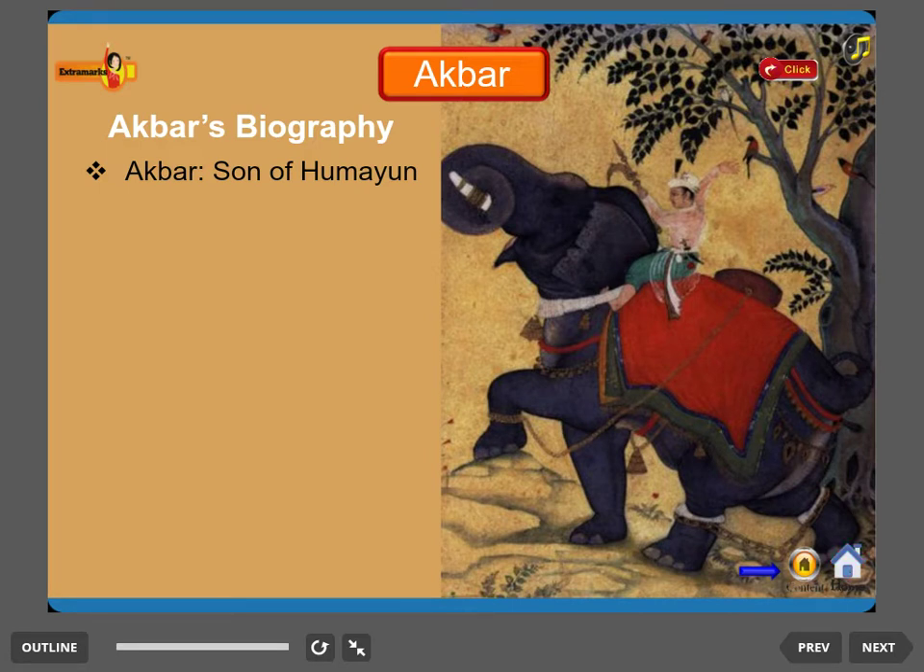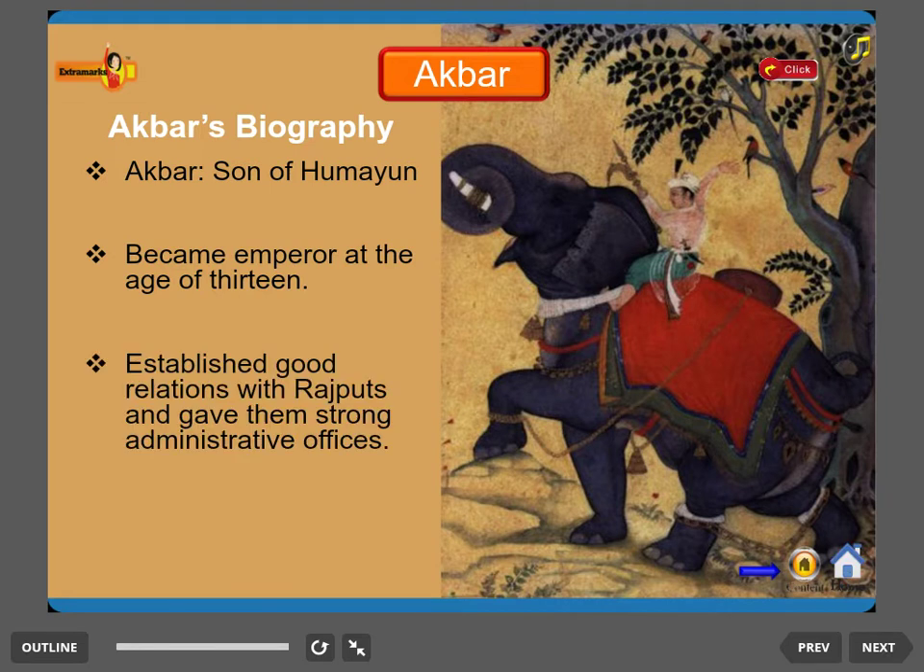Akbar. In this topic, we will understand how Akbar was successful in establishing a vast empire. Akbar was the son of Humayun. He became emperor at the age of 13. He maintained good relations with Rajputs and gave them strong administrative offices. He was a huge lover of poetry.